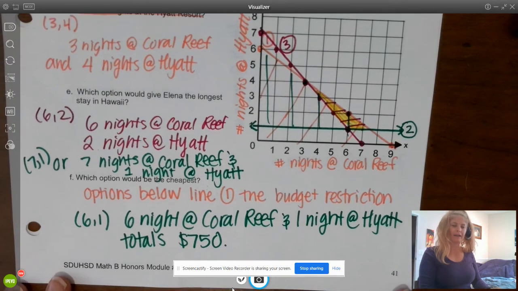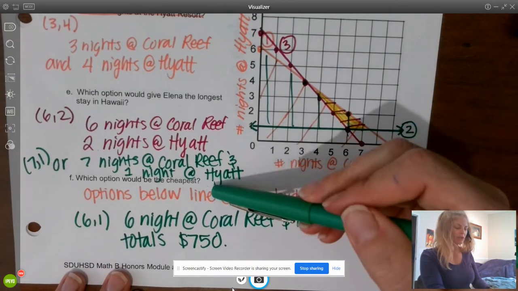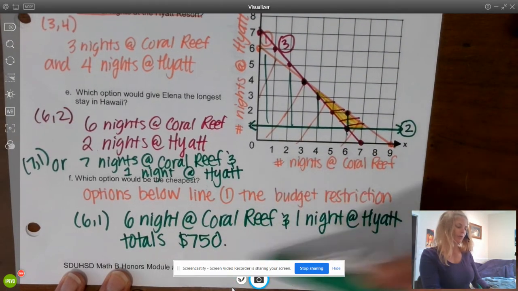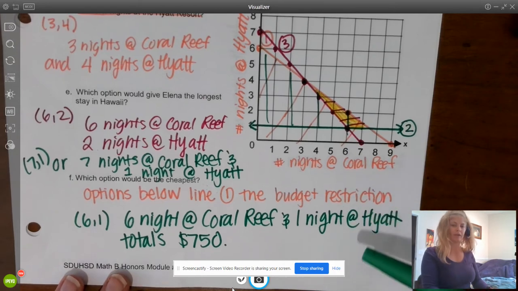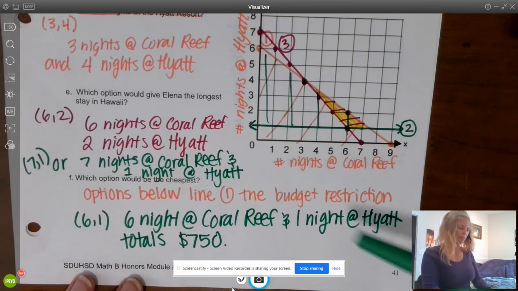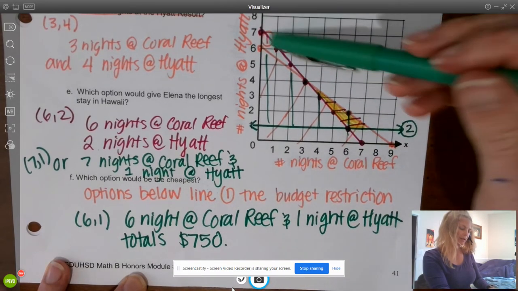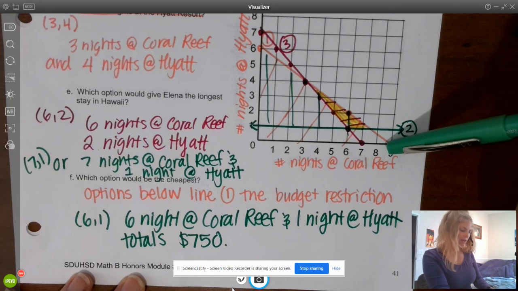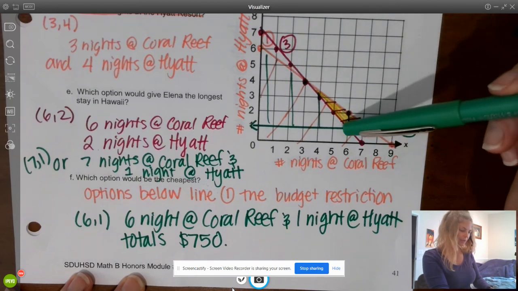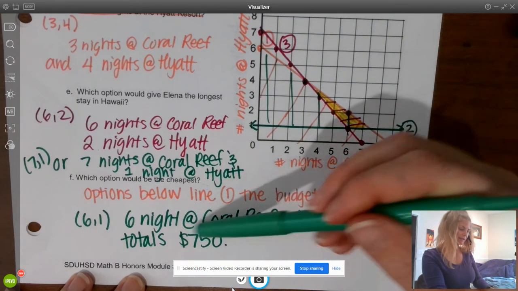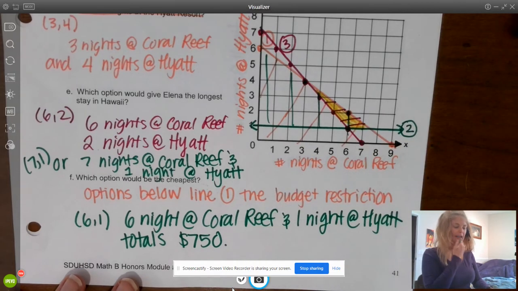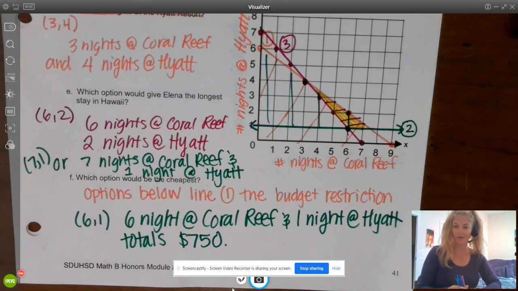So I had a tough time thinking out, are they talking about these 2 options or just options in general? So here I just thought about all the options in general. What's going to be the cheapest? So the options below line 1, which is the light pink line. The farthest below is 6, 1. So 6 nights at the Coral Reef and 1 night at the Hyatt is going to be a total of $750, which is the cheapest she can be there in Hawaii with her hotel budget.